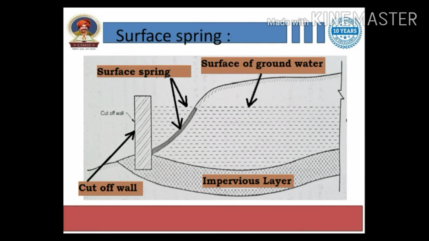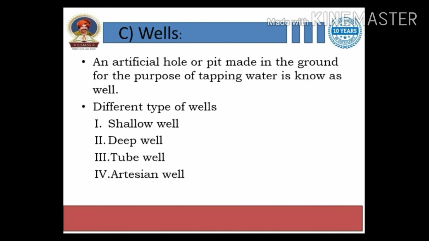So friends, we have studied up to this point the subsurface springs, right? Now next is wells. There are four types of wells. We saw in the last slide that there are four types of wells, and we will study those four types of wells with the help of diagrams. You have to draw all the diagrams labeled for your examination purpose, right?